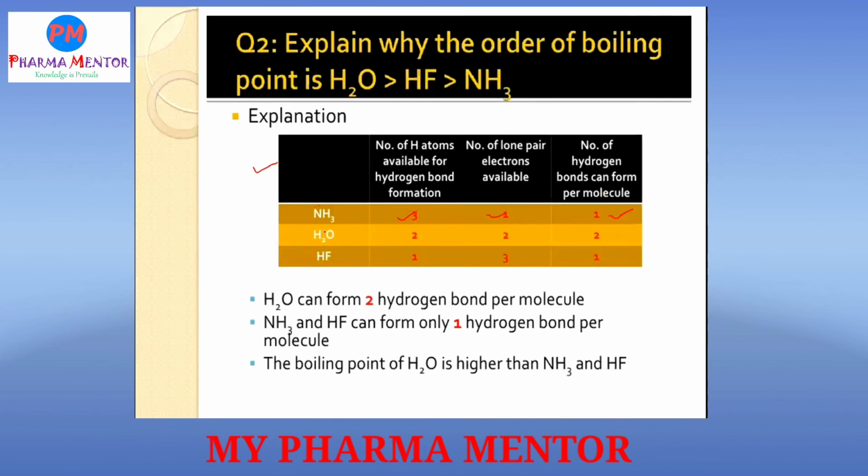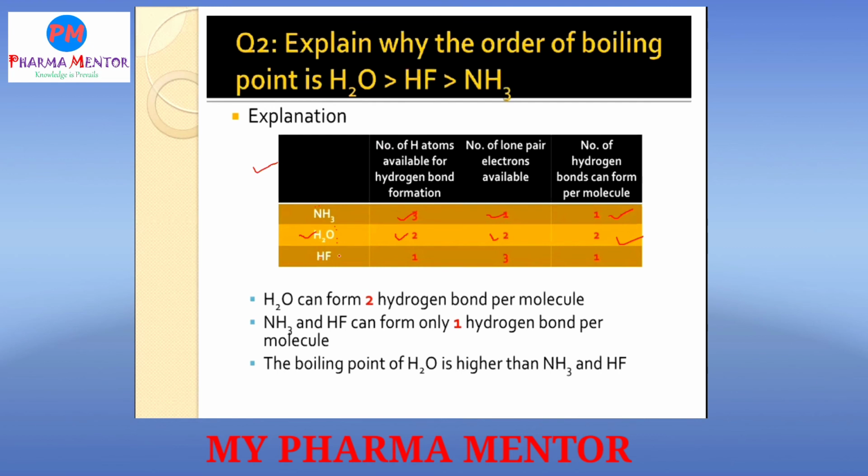And the number of hydrogen bonds that can be formed by ammonia is only 1. Then in water, the number of hydrogen atoms available for hydrogen bonding is 2. The number of lone pairs available on oxygen is 2, and the number of hydrogen bonds that can be formed per molecule is 2. Due to 1 lone pair on nitrogen, only 1 hydrogen bond is formed in ammonia.